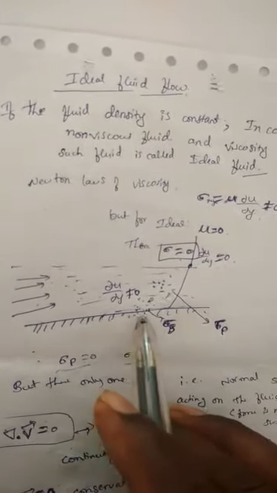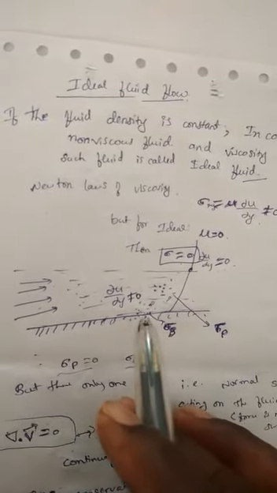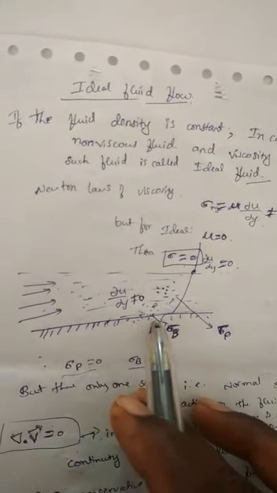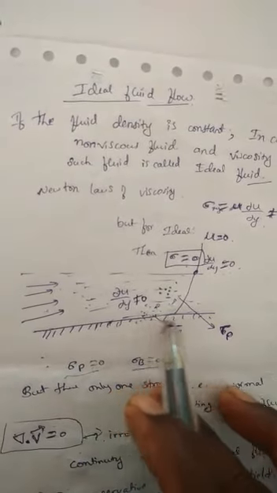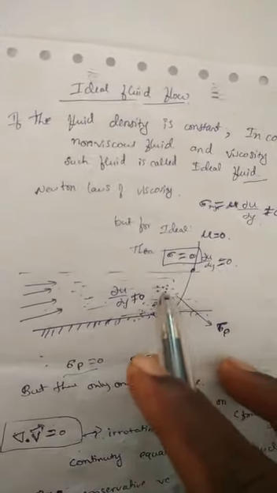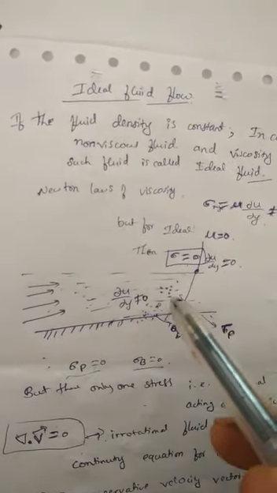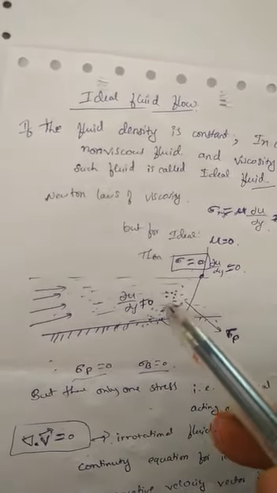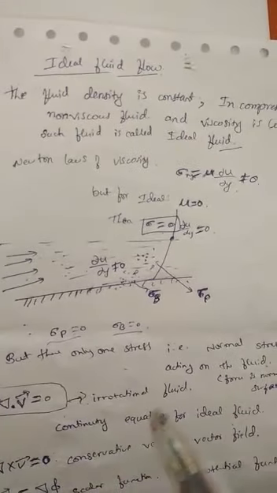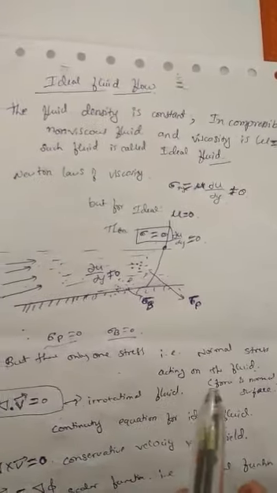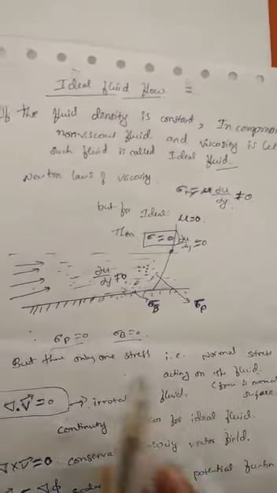Here I also consider sigma b as the shear stress between the wall of this tube and the fluid particles in the tube, that is also 0, and sigma p, the shear stress between the particles in the tube, is also 0. But only one stress, that is the normal stress acting on the fluid, is possible.